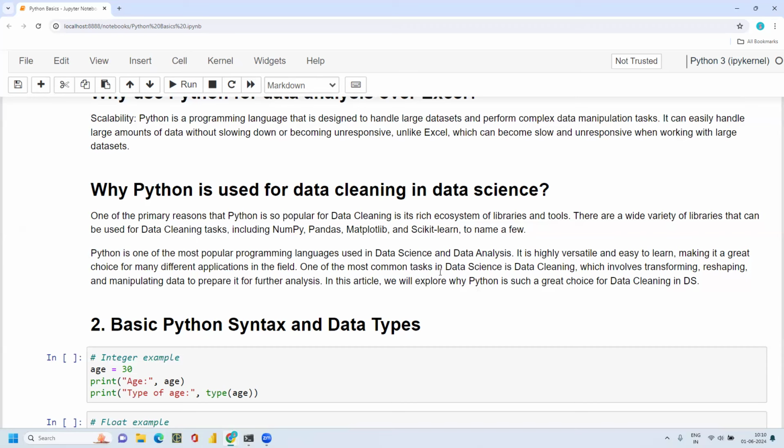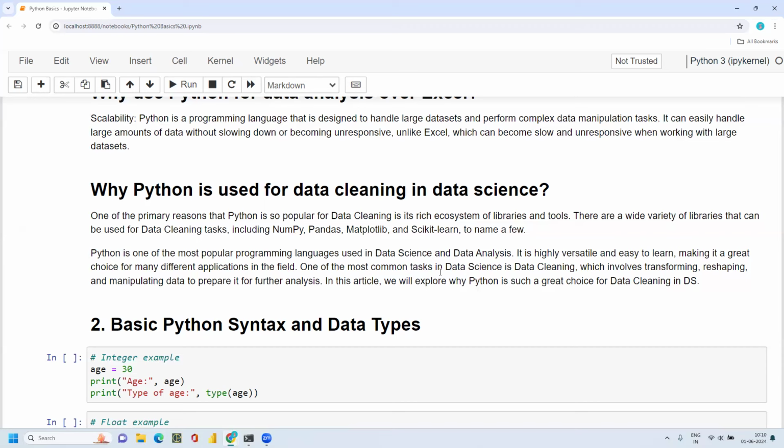If I compare with other languages, the syntax is very versatile and easy to learn, because in other languages you can get the same output with 4 or 5 lines, whereas in Python you can get a similar output with 1 line, which is readable, with no confusion. With a single line of code, you can achieve the same output you get in other languages. That is what makes it a great choice for many different applications in the field.